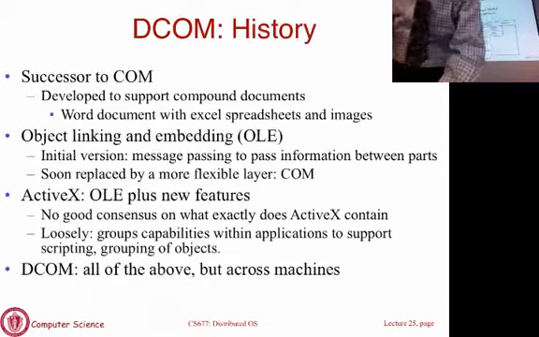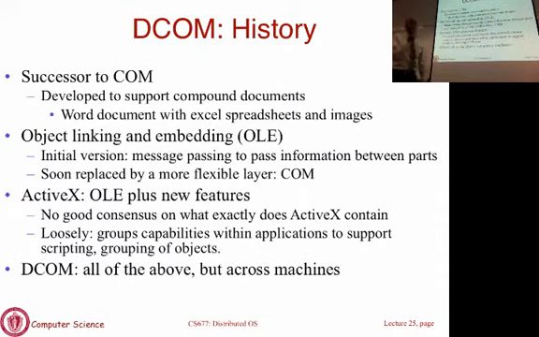And I'll talk a little bit about the history. DCOM is actually a successor to what was called COM in the old days. So this is a distributed version of COM, and here is the reason all of this came about. This comes from the Microsoft Office side of Windows, not actually Windows itself.